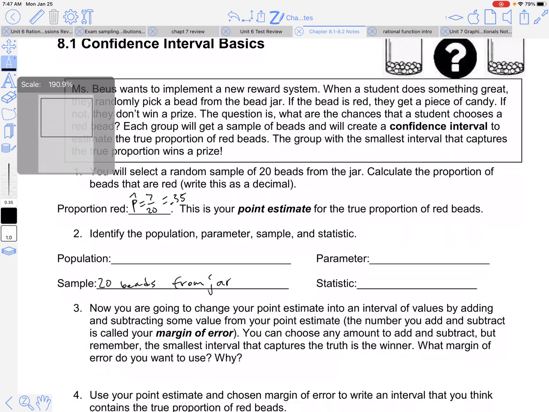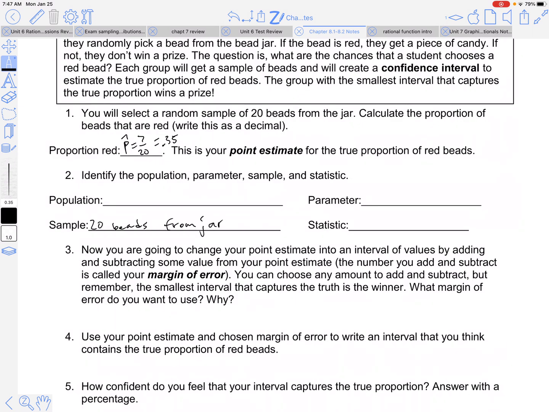All right, so down here we have our sample, which is 20 beads from the jar, and our statistic is our p-hat of 0.35. And again, this is our point estimate, the statistic you get. That's your best guess so far, right? Okay, the population would be all the beads in the jar.